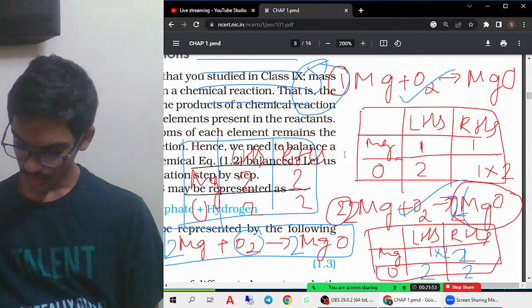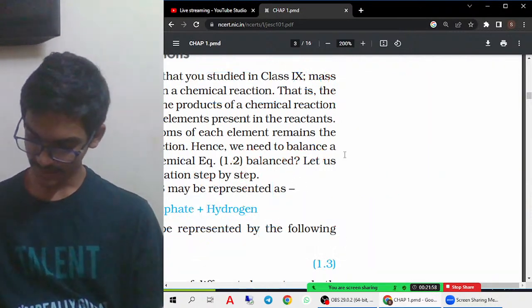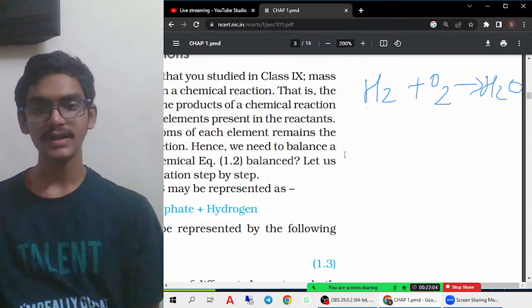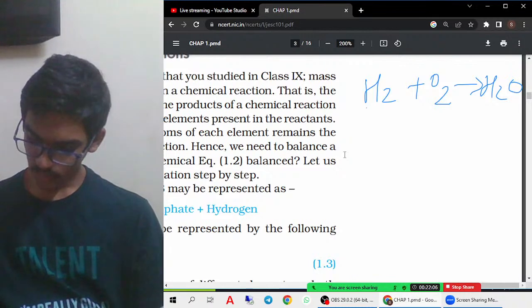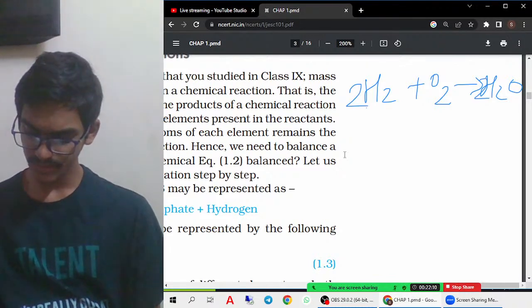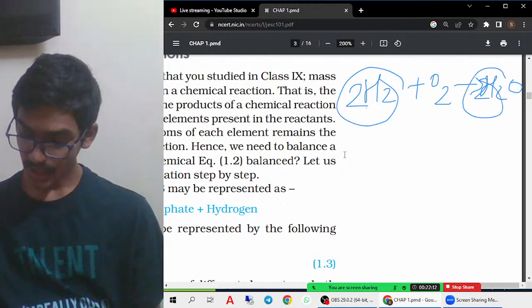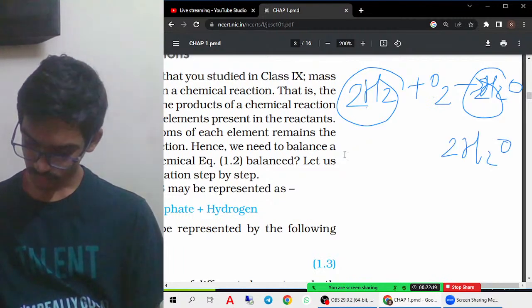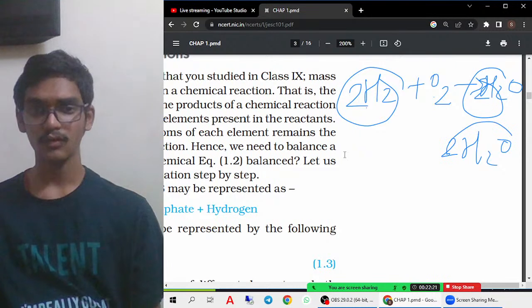For example, I'll try to do one more equation. H2 plus O2 will give H2O. That means hydrogen and oxygen combining together form water. So here you can take 2H2, and here also you can take 2. That is the balanced chemical equation. That means 4 hydrogens are there here, and also 4 hydrogens there. Then 2 oxygens here, and also 2 oxygens, because of 2H2O now. So this 2 is acting for O also.